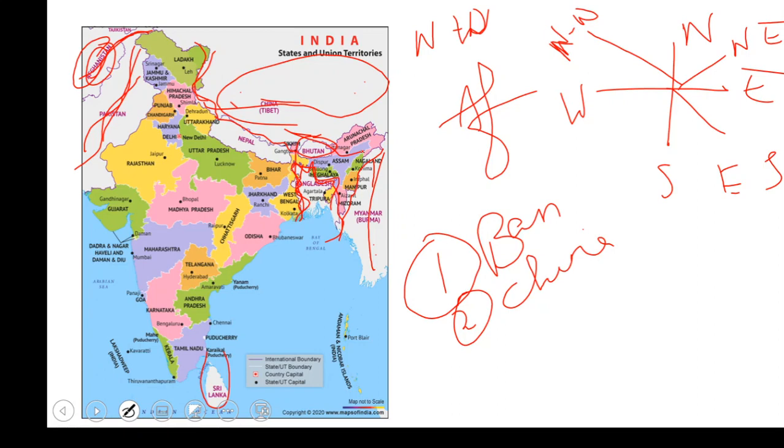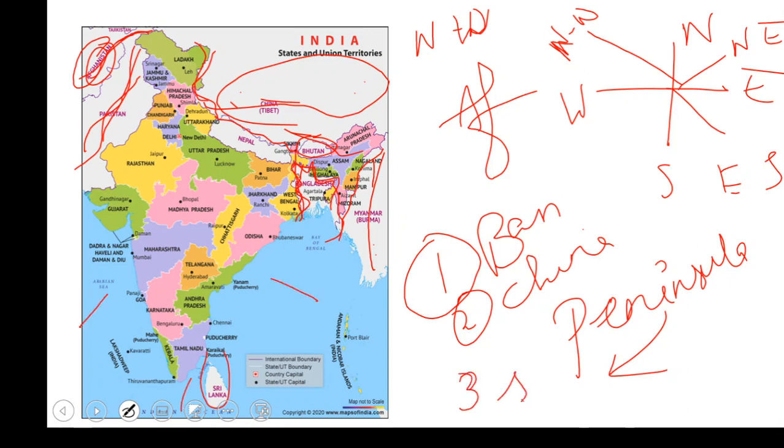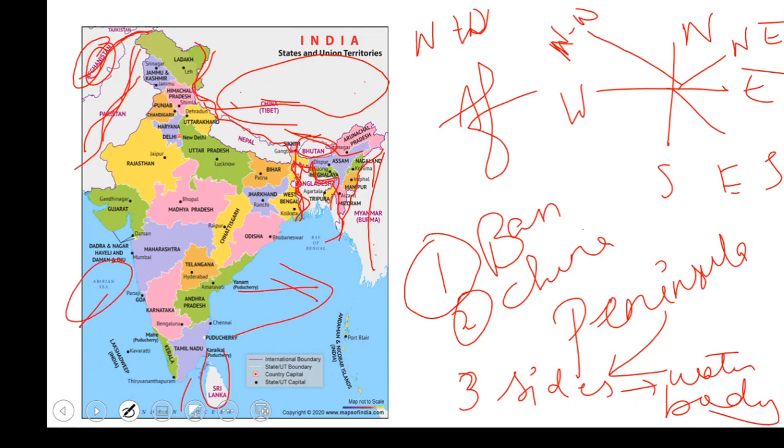India is also called a peninsula, right? Why? A peninsula is a place which is surrounded on three sides by water bodies. Similarly, if you see here, India has the Arabian Sea on its west, the Bay of Bengal on its east, and the Indian Ocean on its south. So that's how India is called a peninsula, or peninsular India, or the Indian peninsula. That is how it is termed.